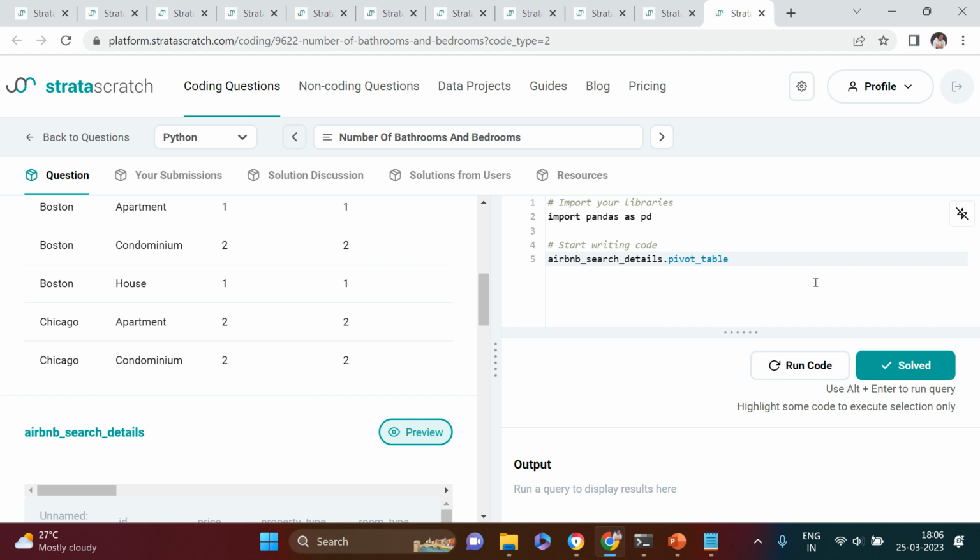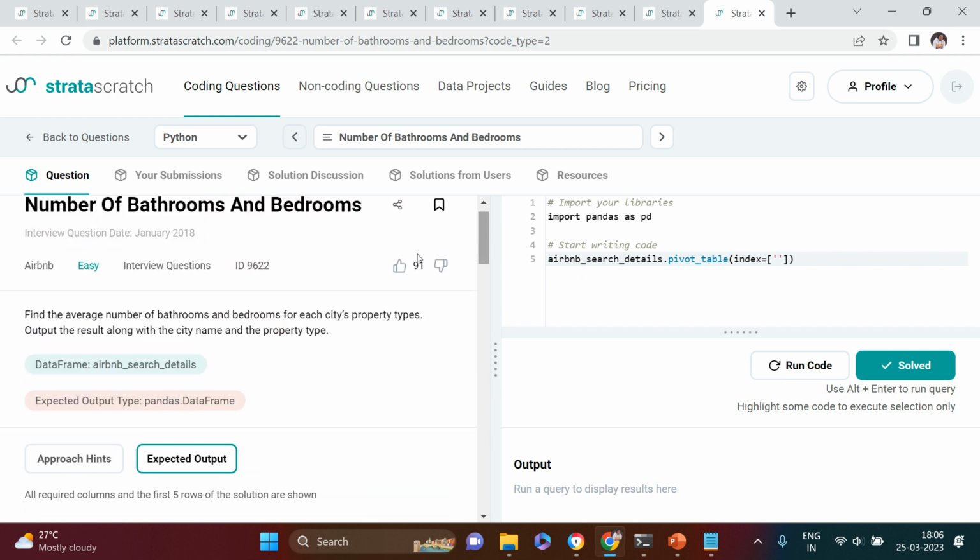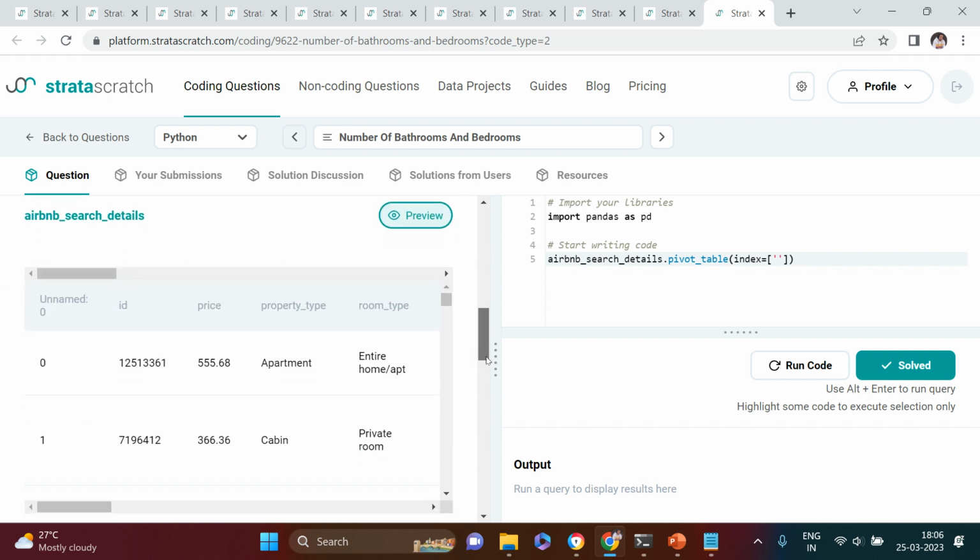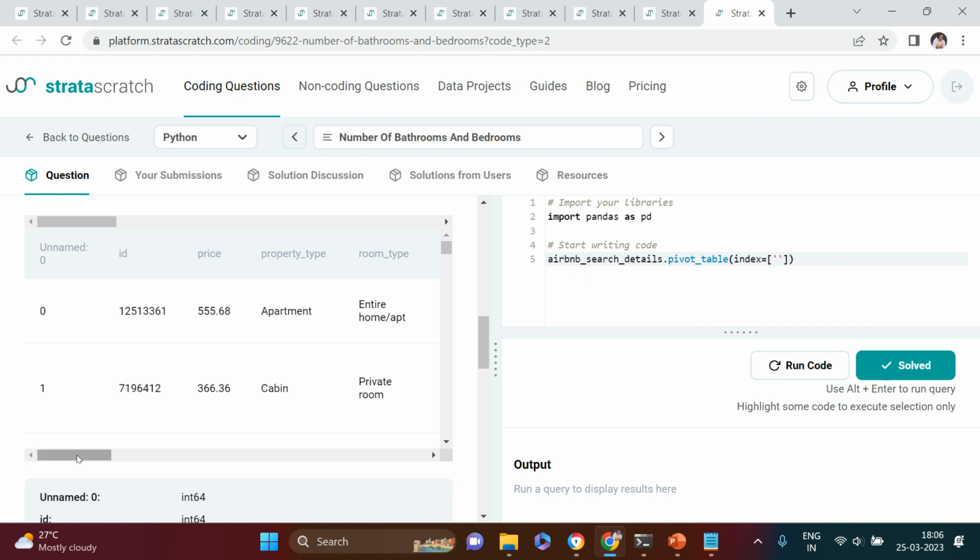This is the simplest one which I find. And in the index, what are the columns that it is asking you to group the data by? It is asking you to group the data by, in the output result, along with city, property types. In each city's property type, output the result along with city name and property type. So city name and property type is something which we need to use as group by parameter.